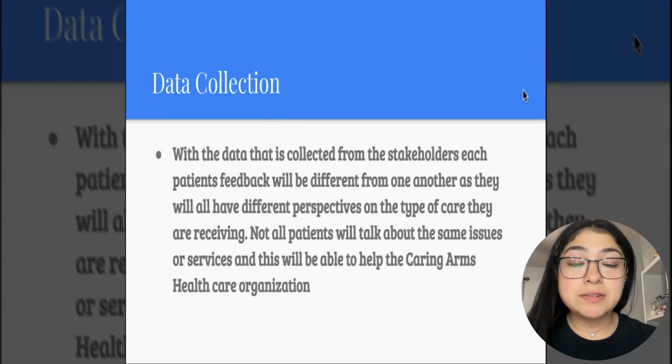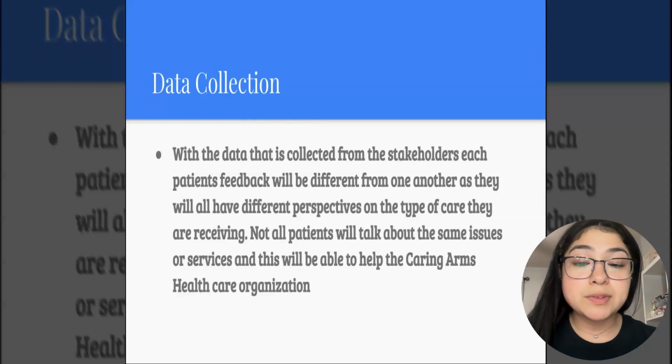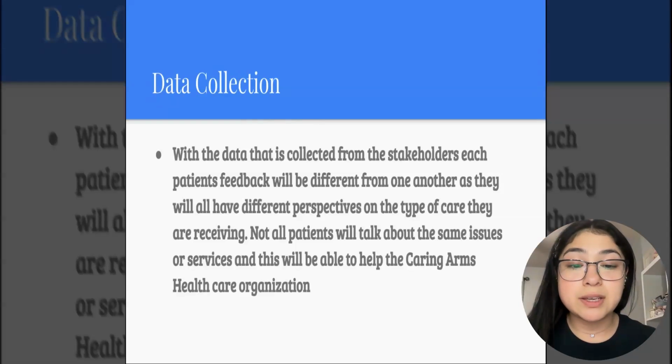With the data that is collected from the stakeholders, each patient's feedback will be different from one another as they will all have different perspectives on the type of care they are receiving. Not all patients will talk about the same issues or services, and this will be able to help the Caring Arms Healthcare organization.